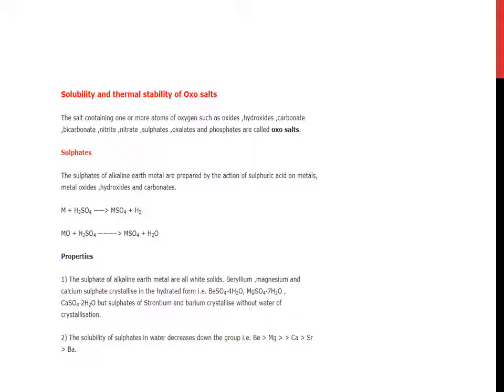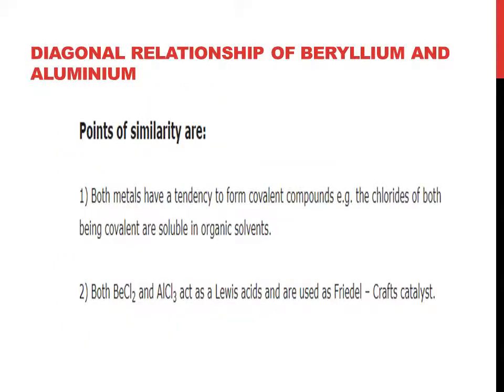Properties. The sulfates of alkaline earth metals are all white solids. Beryllium, magnesium and calcium sulfates crystallize in the hydrated form as BeSO4.4 water, MgSO4.7 water, CaSO4.2 water. But sulfates of strontium and barium crystallize without water of crystallization. Second point, the solubility of sulfates in water decreases down the group.